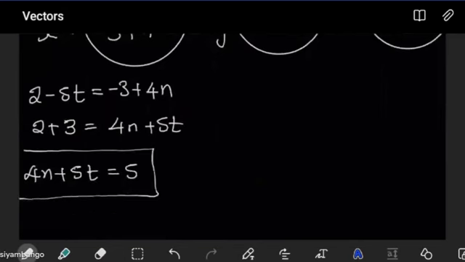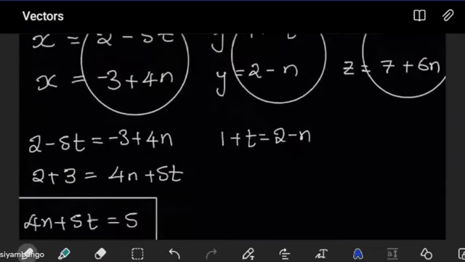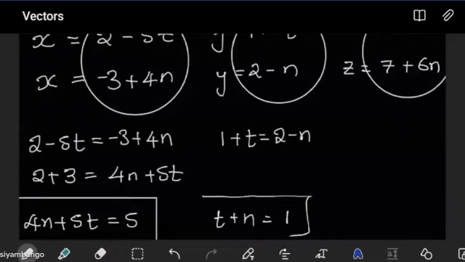The next one is going to come from y. When we do the same thing for y, we have 1 plus t is equals to 2 minus n. From here as well, we're going to have t plus n. The 1 goes to the right side, it becomes negative, so we end up with 1 here. This becomes the second equation.